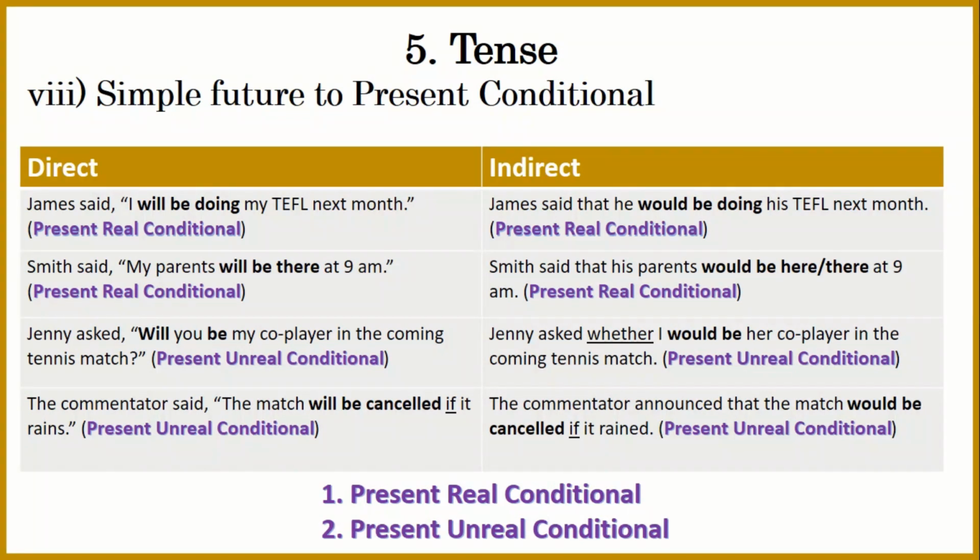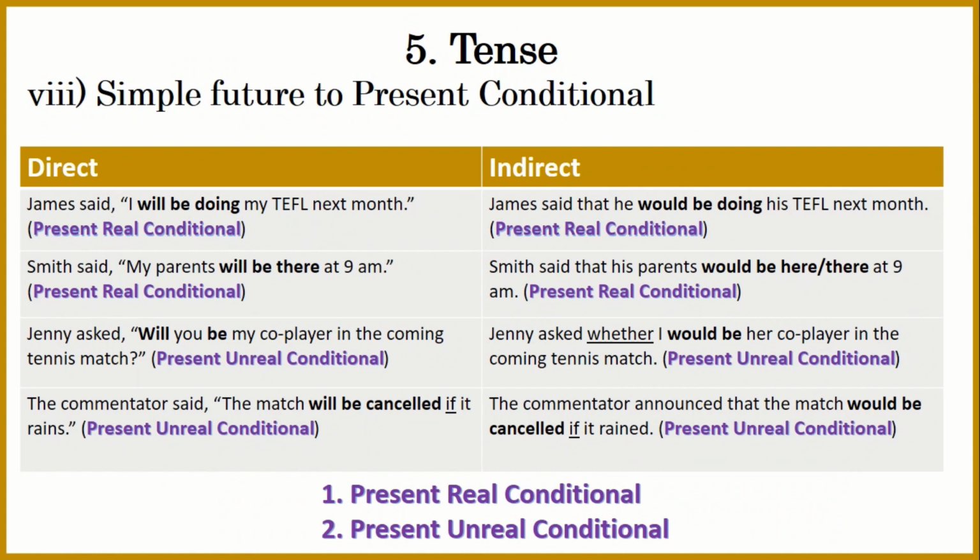Present unreal conditional is based on probability. So you see the underlined words whether, if. These words tell you about probability, that it may happen or may not happen. But if it happens, then we have to go with plan B. For example, Jenny asked, "Will you be my co-player in the coming tennis match?" Jenny asked whether I would be her co-player in the coming tennis match. So she's not sure whether I will say yes or no. So this is present unreal conditional.